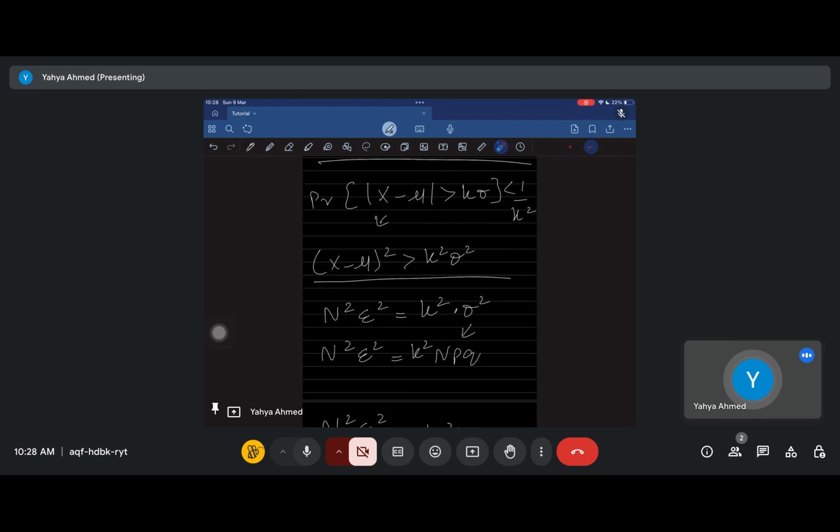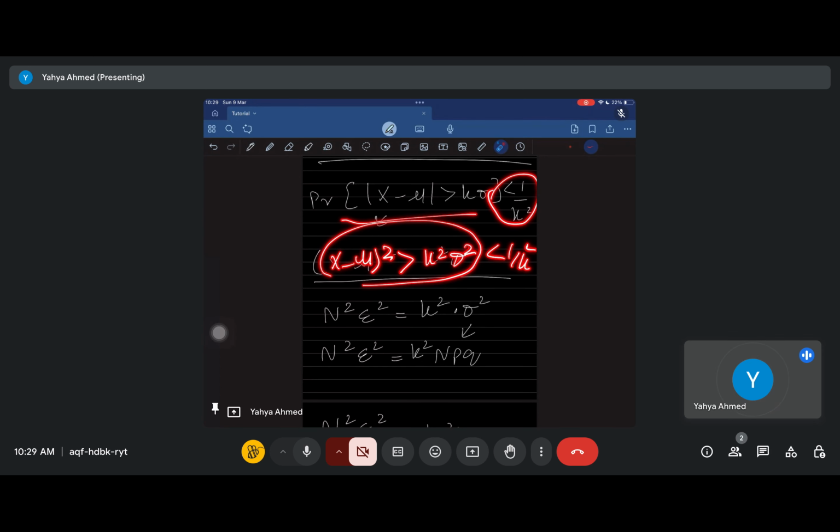तो अब हमारे पास आ गया कि Chebyshev का event क्या कहता है. Chebyshev का event कहता है बेसिकली कि the probability that your x minus mu, your distance from the mean squared, the square distance from the mean, being greater than k square sigma square is smaller than 1 upon k square. The event is the same, so the probability stays the same. हमने बस event को rewrite कर लिया है.